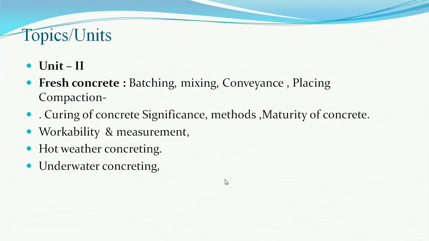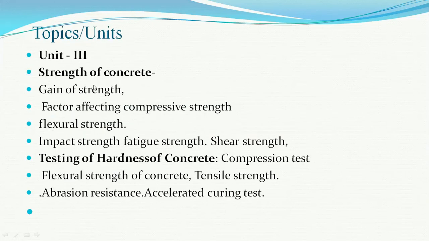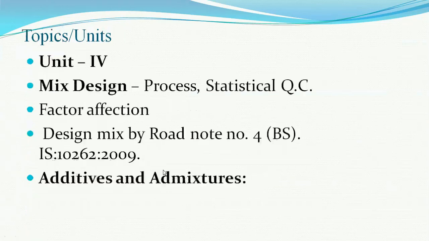Unit 2 deals with the production of concrete, fresh concrete, various methods involved in the production of concrete, curing of the concrete, workability, one of the main properties of the concrete, its measurement, hot weather concreting, like concrete in summer, and underwater concreting. Unit 3 deals with the strength of the concrete, another property of the concrete, the gain of strength, factors affecting flexural strength, impact, fatigue and shear strength, and various test procedures of the hardened concrete.